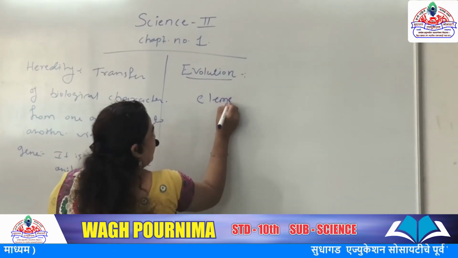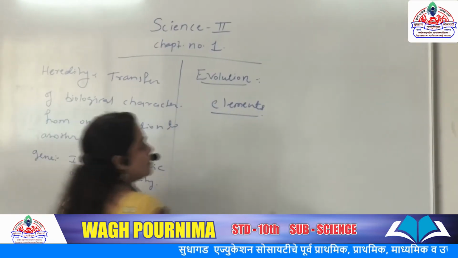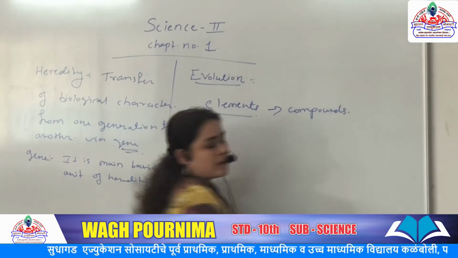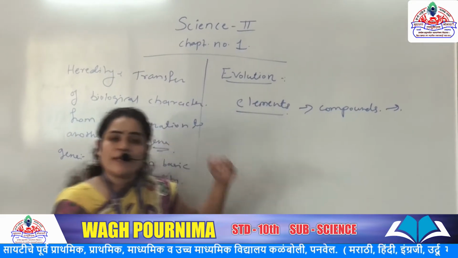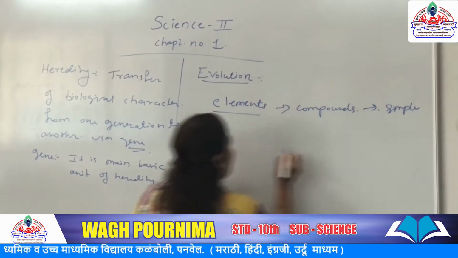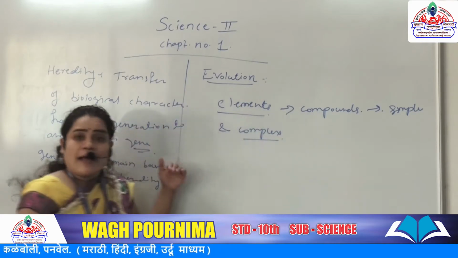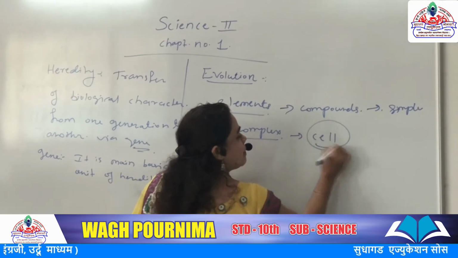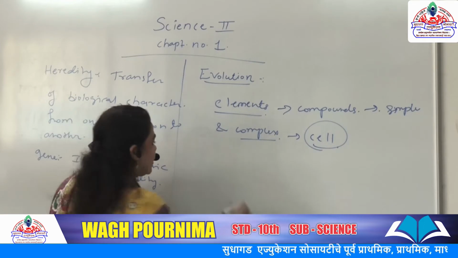The first to form is elements, and after that compounds, the organic and inorganic compounds. Then these organic and inorganic compounds go from simple to complex forms. After that, the main primitive step is the cell. This is the main part of a living organism because it is the basic functional unit of living things.